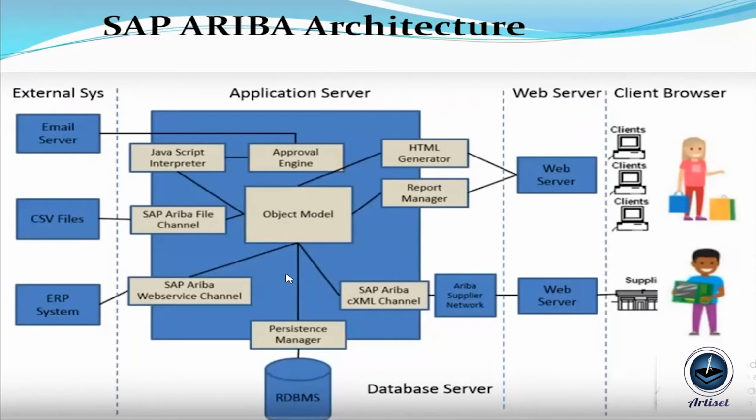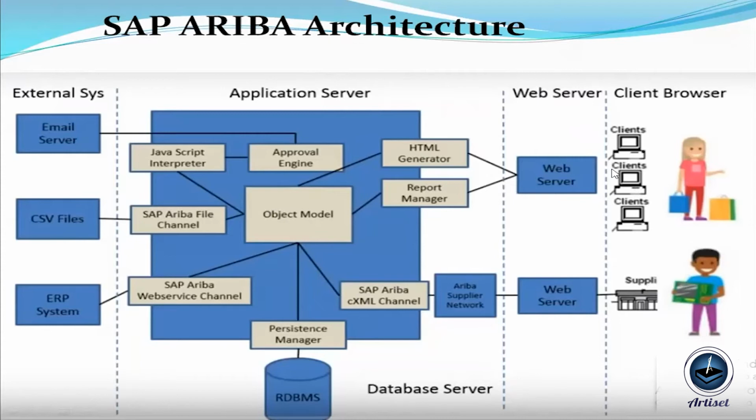Now, this slide explains the system architecture of SAP Ariba. Here we can see four blocks: on the left-hand side the client browser, next the web server, third the application server, and in the last block the external system. Whenever a customer or supplier executes the SAP Ariba solution, they use their local machine, like a laptop, desktop, mobile, or tablet, and execute the URL from there. Whatever information they would like to see, they provide on their local machine.